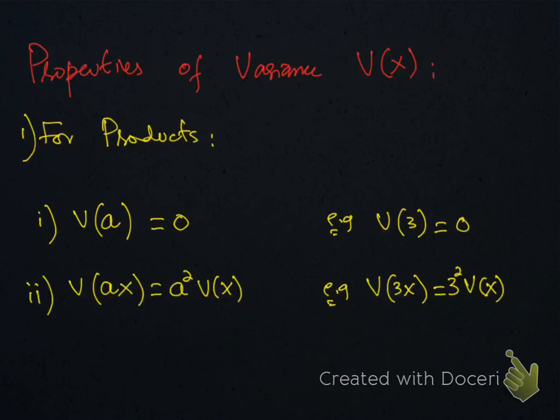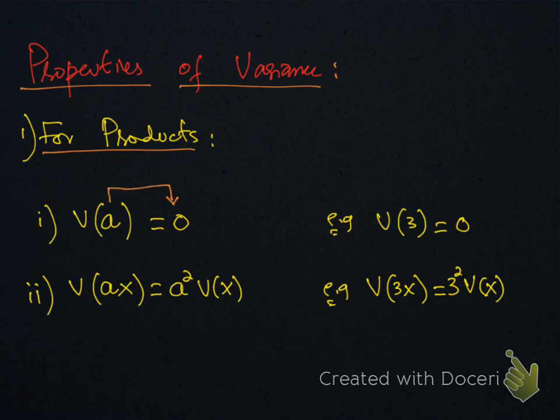Properties of variance, for products. Property number 1: the variance of a constant is always 0. So if we have V(3), then the answer will be 0 because there is no variation in a constant. If all the observations are the same, then the variance will always be 0. So the variance of a constant is always 0.